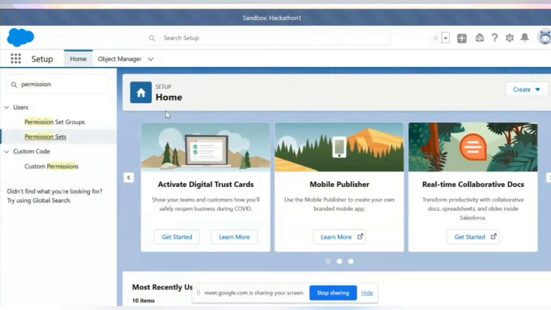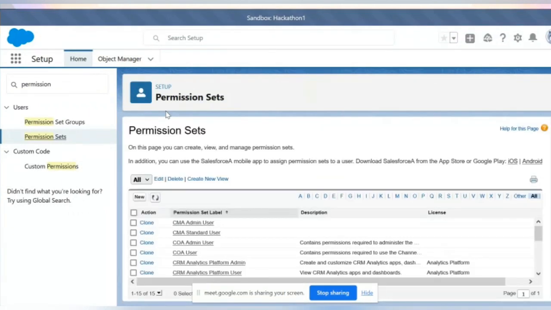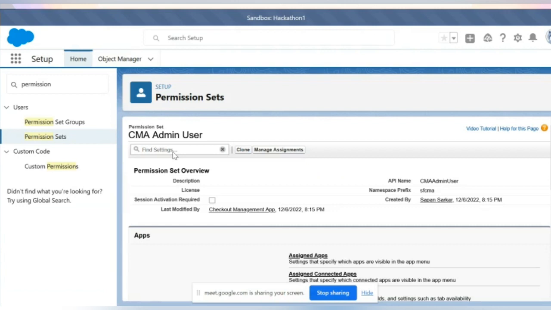Why are you not using queues? Do you know anything about queues? Have you all learned anything about queues? What do queues do? It is very simple. There is a slight difference between queues and public groups. Basically, both are one group only.